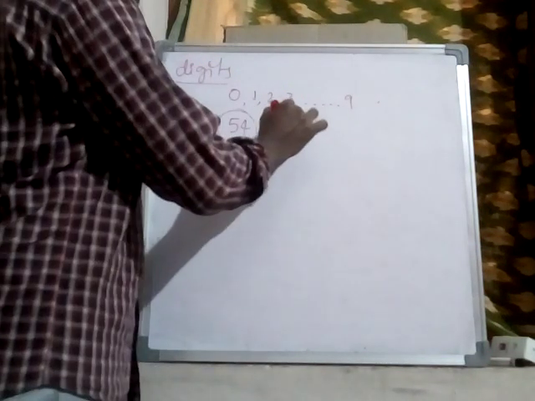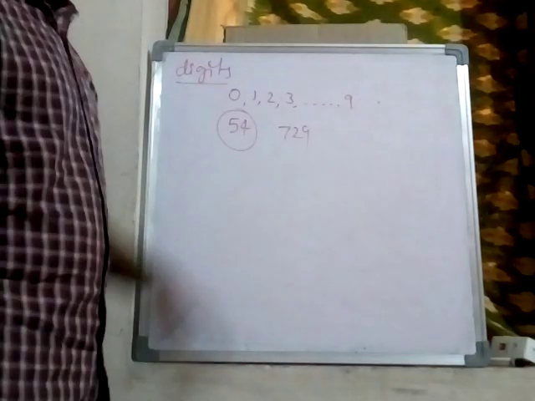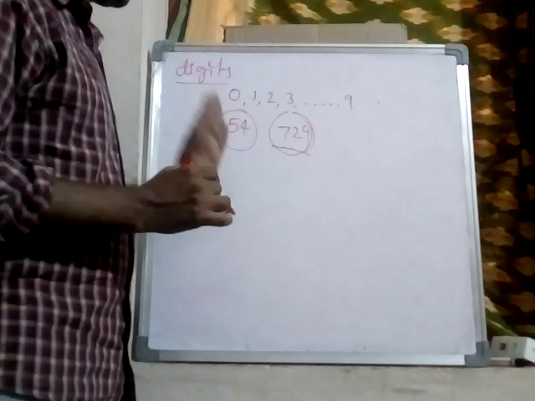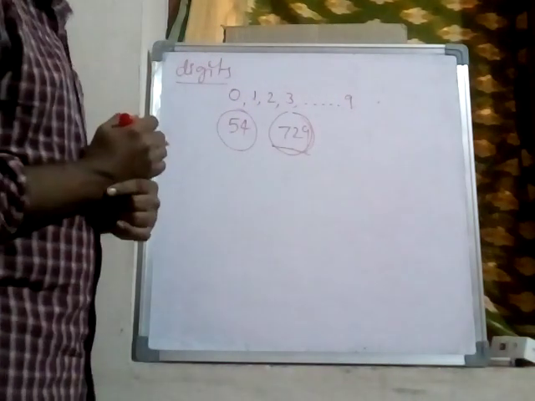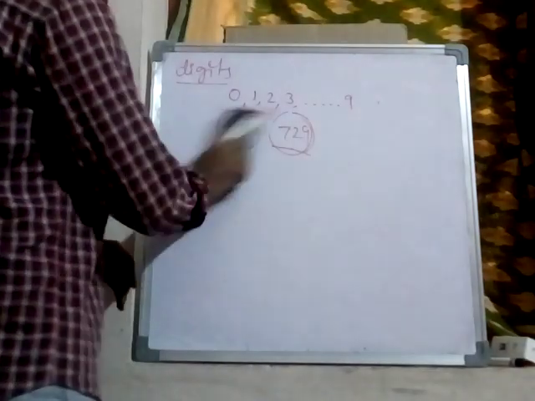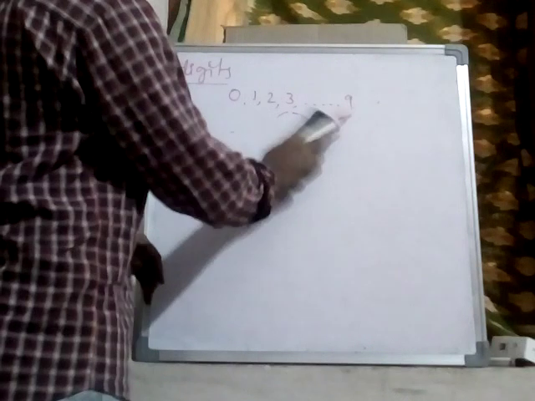Okay, 729: 7, 2 and 9 are digits. This is a number formed by 3 digits, so it is a 3-digit number. And this is a 2-digit number. So what are the natural numbers?